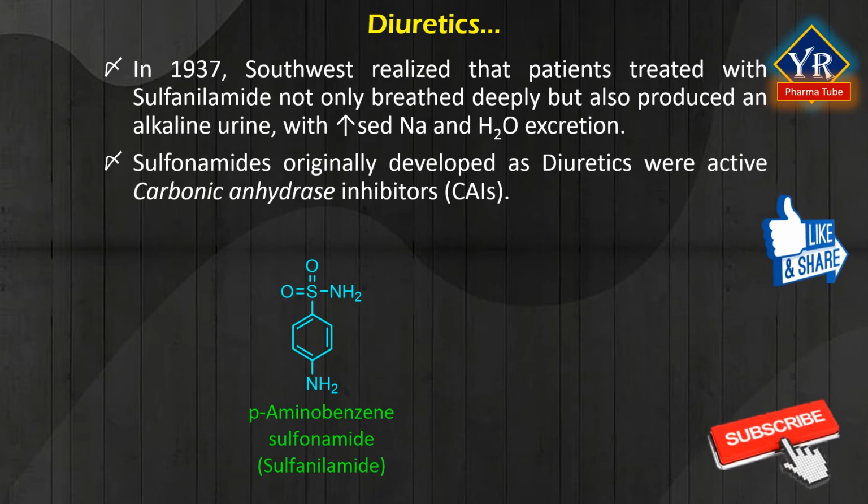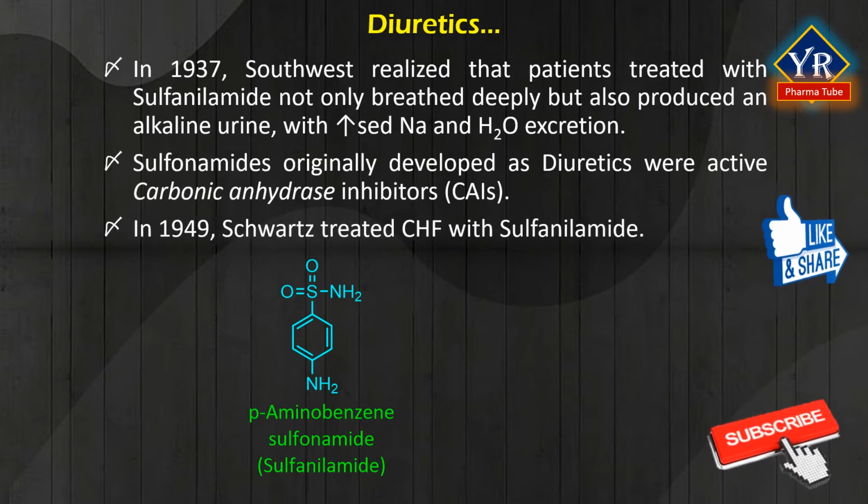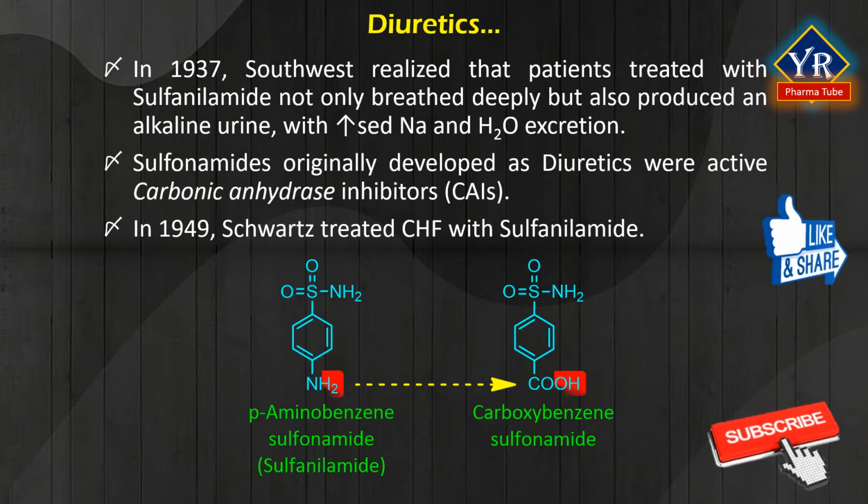Sulfanilamide was found to be a carbonic anhydrase inhibitor, and by 1949, Schwartz had successfully treated congestive heart failure patients with sulfanilamide. Karl Beyer, having heard of this clinical success, began searching for and testing a range of sulfanilamide-like agents on animals. Substitution of a carboxy group for the aromatic amino group of sulfanilamide generated carboxybenzene sulfonamide, which is also a carbonic anhydrase inhibitor that increased sodium and chloride excretion.